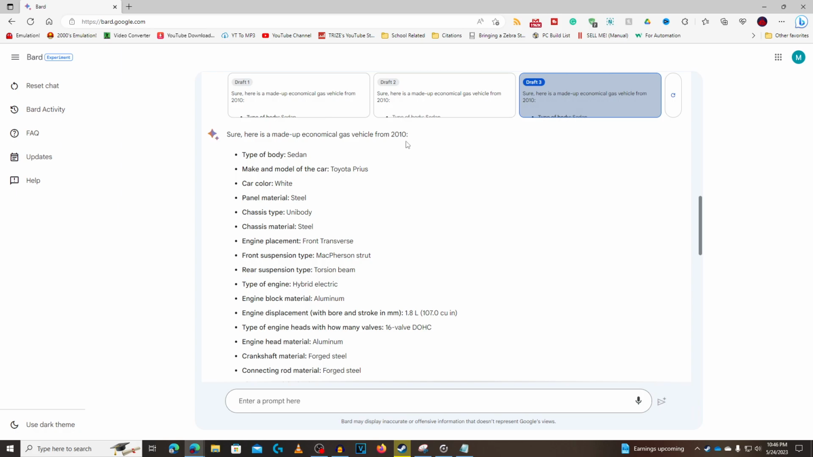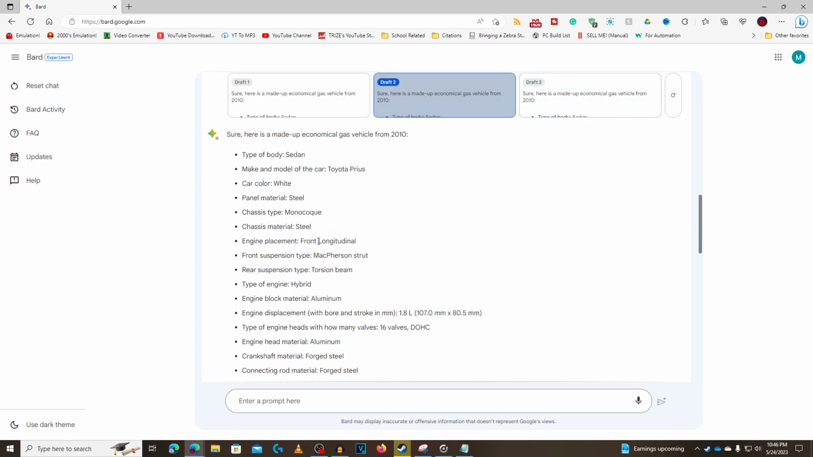So no matter what, it wants me to make a sedan, calling it the Toyota Prius, that's white, steel, a monocoque chassis, longitudinal. These two are transverse, and number 2 is longitudinal. Are they all hybrid? 1.5 4-cylinder hybrid, a pure hybrid. Oh no, engine displacement, 1.8 hybrid, 107mm bore, 80.5mm stroke. God damn.